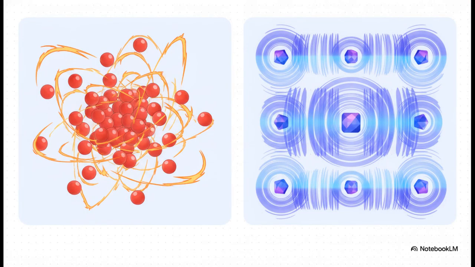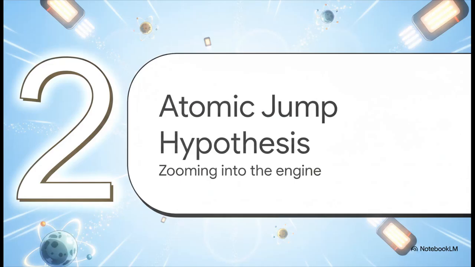Now, this is the massive paradigm shift we're unpacking today. On one hand, you've got the traditional textbook view, right? That heat is just the random, chaotic, kinetic jiggling and bouncing of atoms and molecules. But then you look at Rihan's hypothesis. He's proposing that heat is actually the macroscopic manifestation of transverse magnetic swirls, all generated by structured, alternating atomic jumps. So we're taking this chaotic, random motion and replacing it with highly structured, perpendicular magnetic perturbations. Absolutely wild. Moving on to part 2, the atomic jump hypothesis.